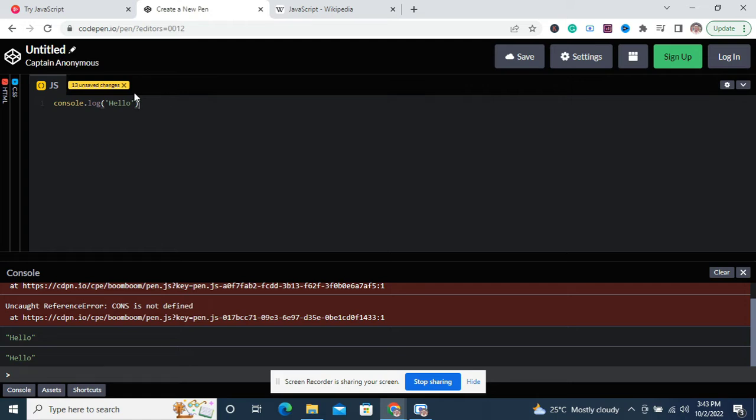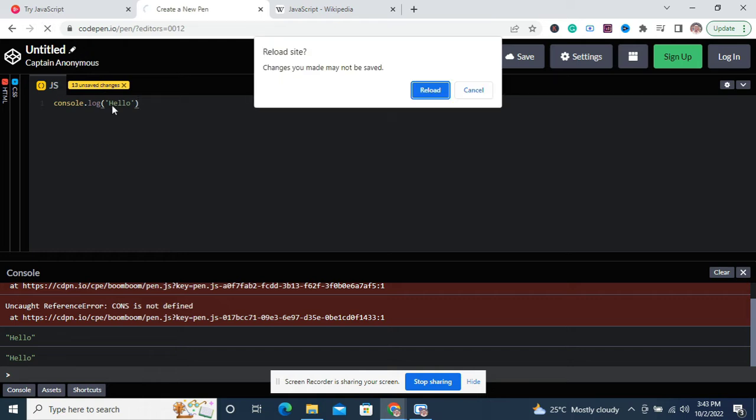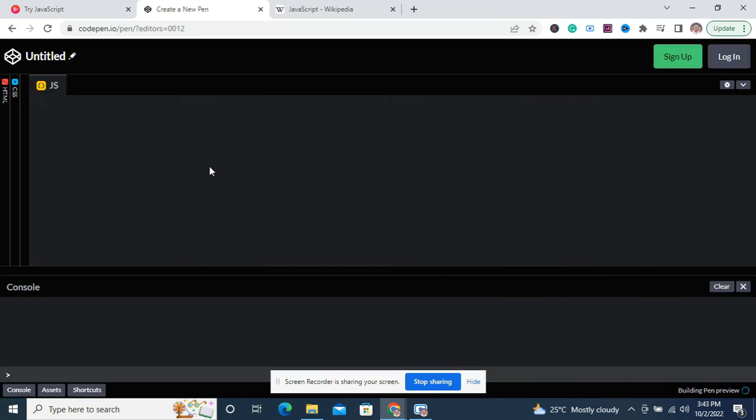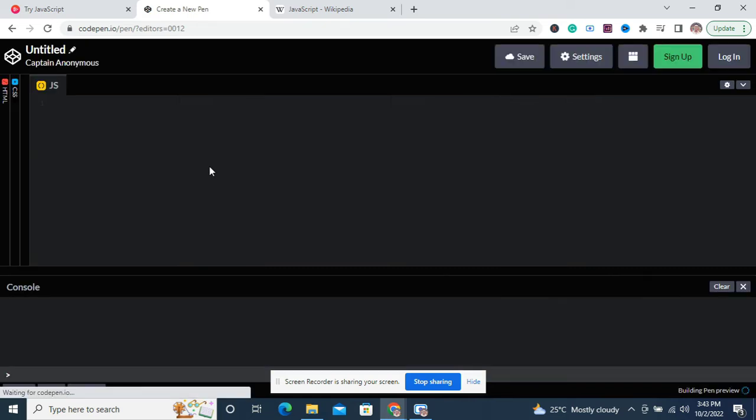And another thing, if I refresh this page again, now if I reload this page, everything is going to go blank. Nothing is going to be there. So you're just going to lose your work. I guess if you just sign up and log into the account from here, I think you have a place to save your work. I guess there's even a save option. You can save it somewhere. So that means you can save your work.